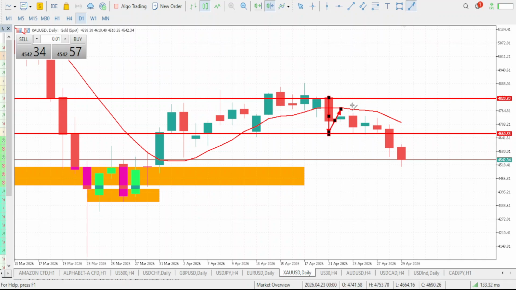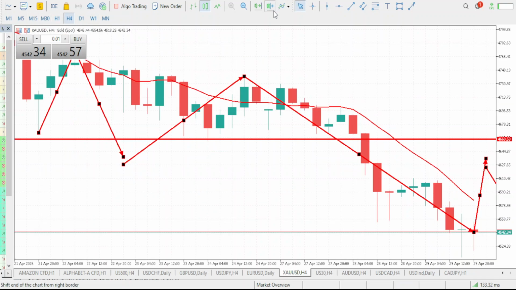Market was able to drop to form a new lower low. Here comes the lower high, right? Market has now dropped to form a new lower low. So with this new lower low, we should be expecting market to do what? Go back to form a lower high. Once it forms a lower high, then expect market to drop again to form a new lower low. So above all, the bearish move is what we should be expecting on our gold.